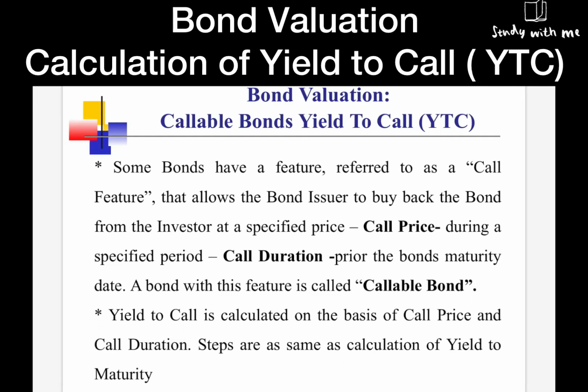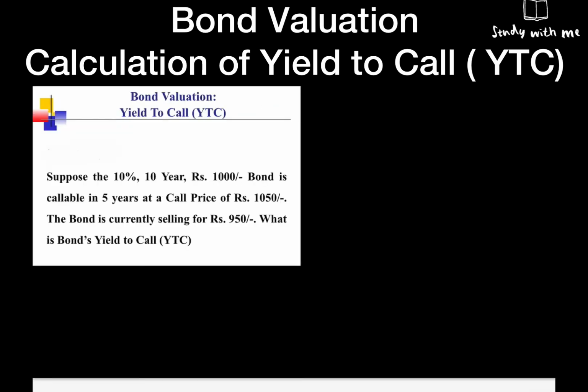So as I said, finding out yield to call is just like finding out yield to maturity. There are one or two points to keep in mind. We have a formula, right? The basic formula we have studied.